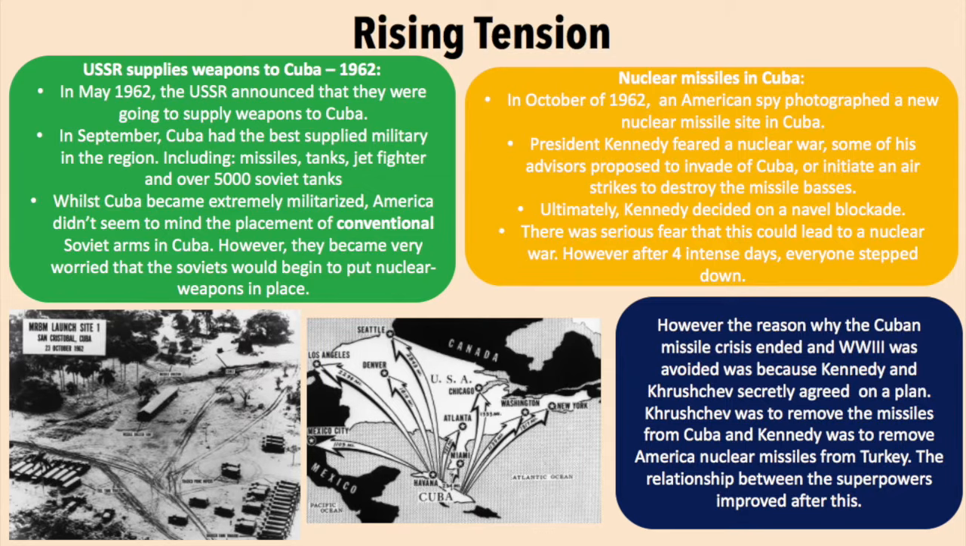However, after 4 intense days, everyone stepped down. The reason why the Cuban Missile Crisis and World War III was avoided was because Kennedy and Khrushchev secretly agreed on a plan. Khrushchev was to remove his missiles from Cuba, and Kennedy was to remove the American nuclear missiles from Turkey. The relationship between the superpowers improved after this.